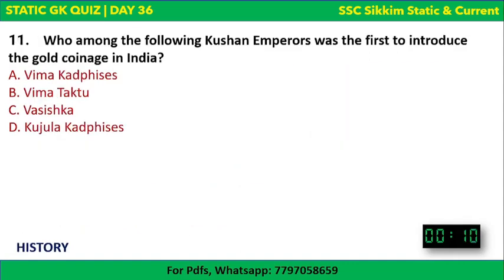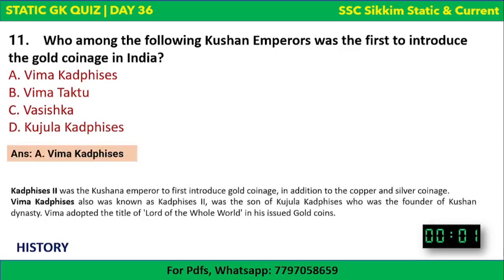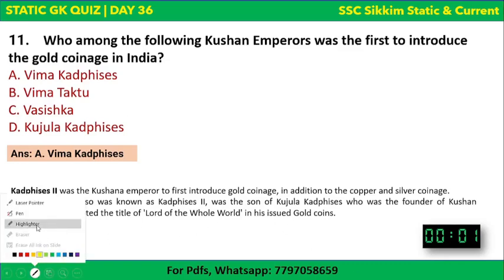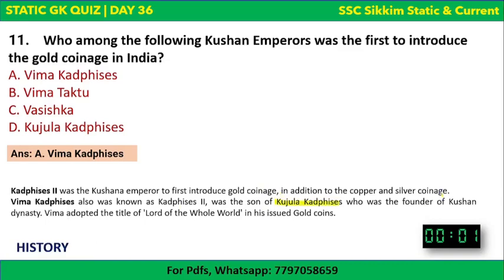Who among the following Kushan Emperors was the first to introduce gold coinage in India? The options are there, and your time begins now. Vima Kadphises, Vima Taktu, Vasishka, or Kujula Kadphises? The correct answer is A, that is Vima Kadphises, or also Kadphises II. First of all, understand there is one name in option D, that is Kujula Kadphises. Kujula Kadphises is known as Kadphises I. Okay, Kadphises I was the founder of Kushan dynasty. So it can be asked who is the founder of Kushan dynasty, then he is Kujula Kadphises.